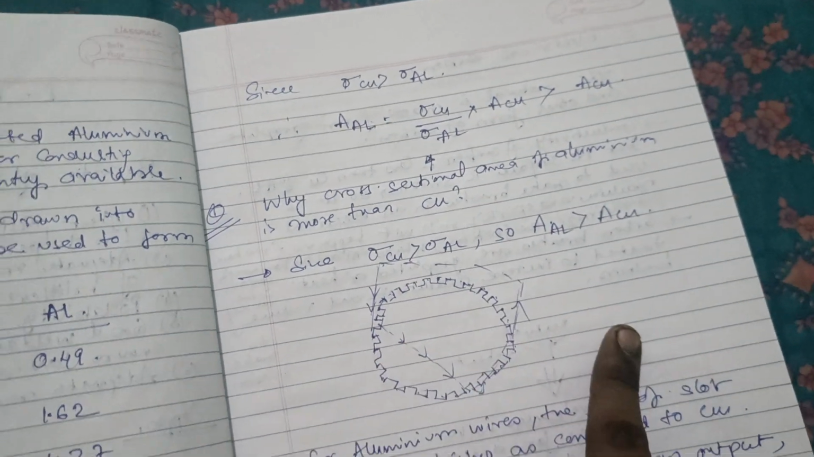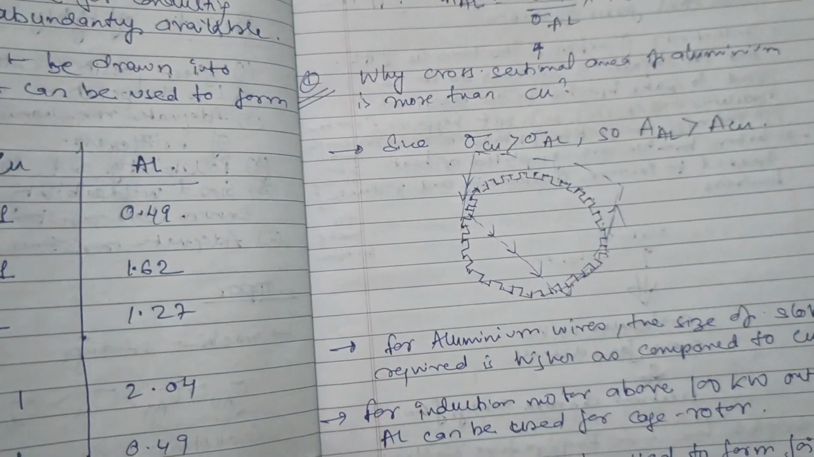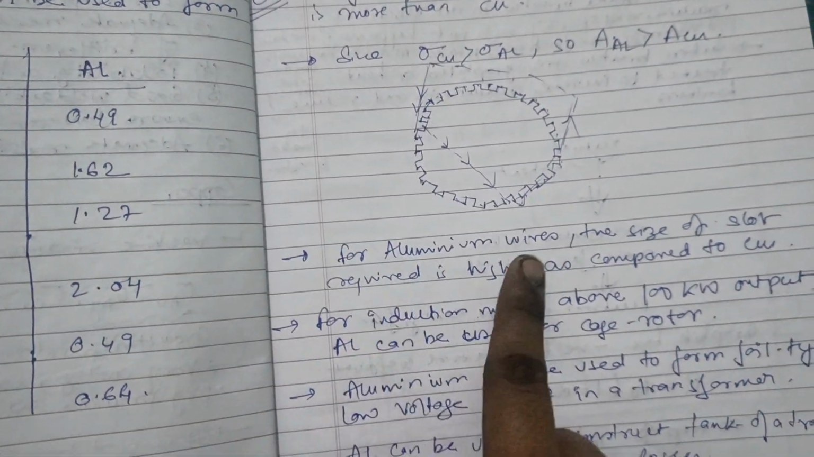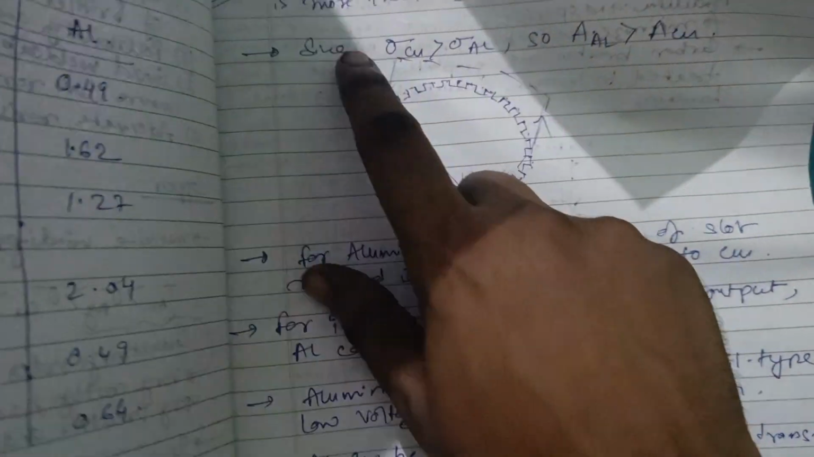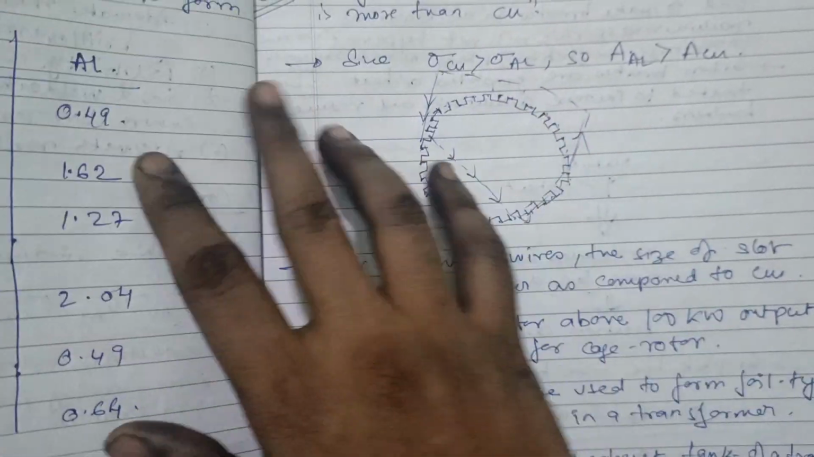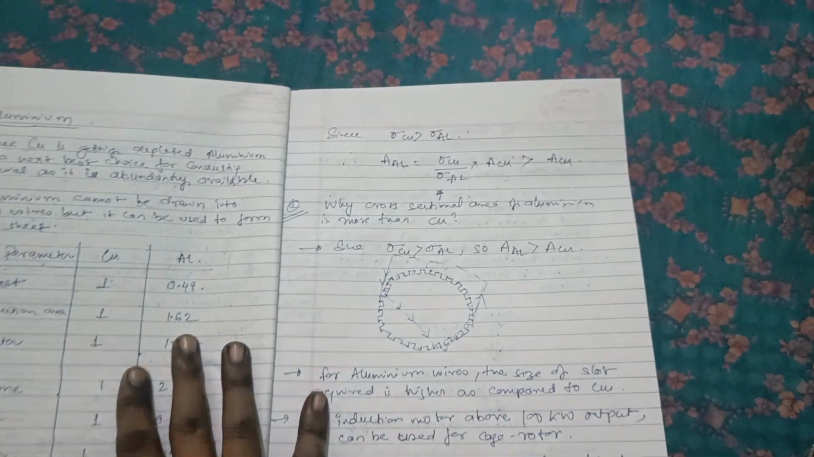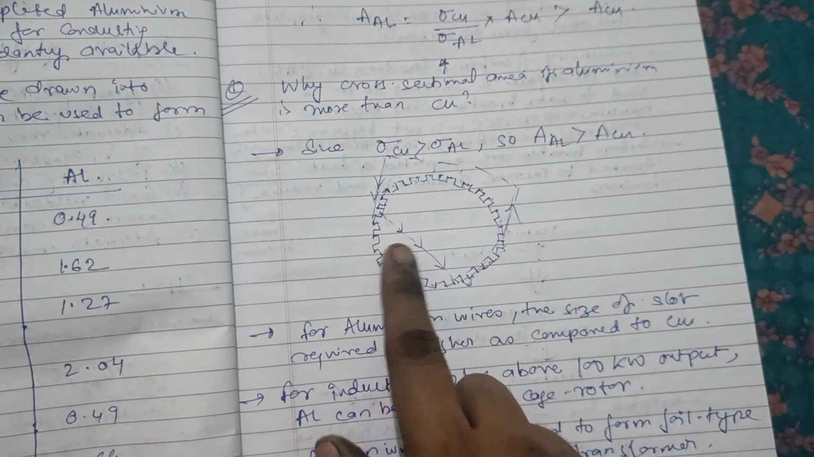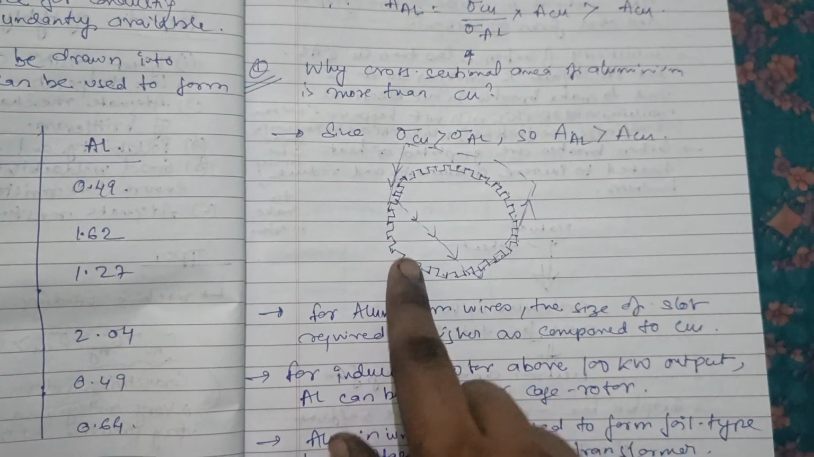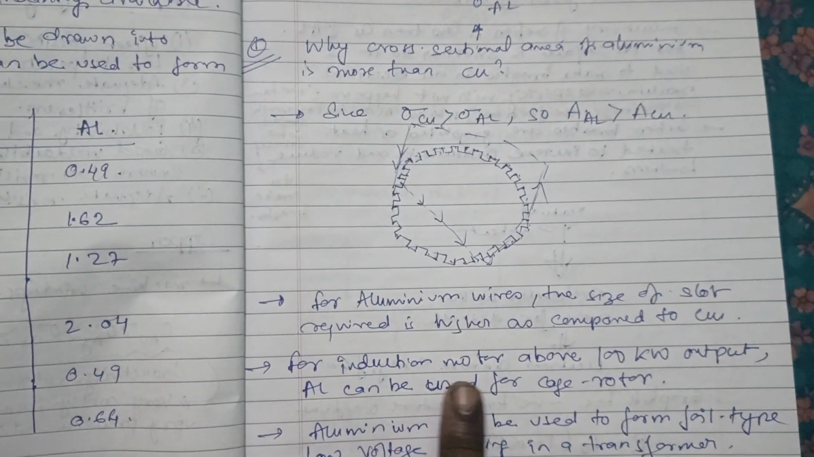Okay, see, this is the machine. For aluminum wires, the size of slot required is higher as compared to copper. These are the slots for aluminum wires. The slot should be bigger because the cross-sectional area of the wire is higher for aluminum.